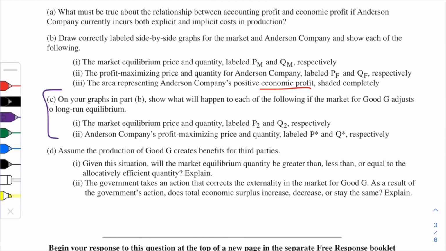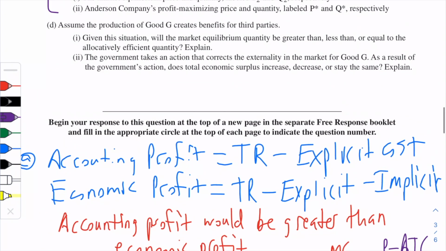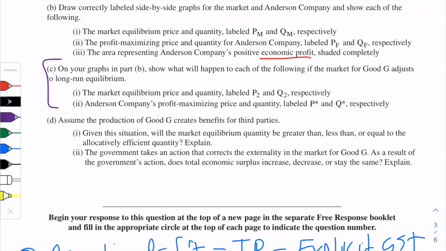Part D, assume the production for good G creates benefits for a third party. Given this situation, will the market equilibrium be greater than, less than, or equal to the allocated efficient quantity? Because it's creating benefits, because the market is producing here at this quantity, it's creating more benefits. So if you are creating more benefits, that means right now you are under allocating.